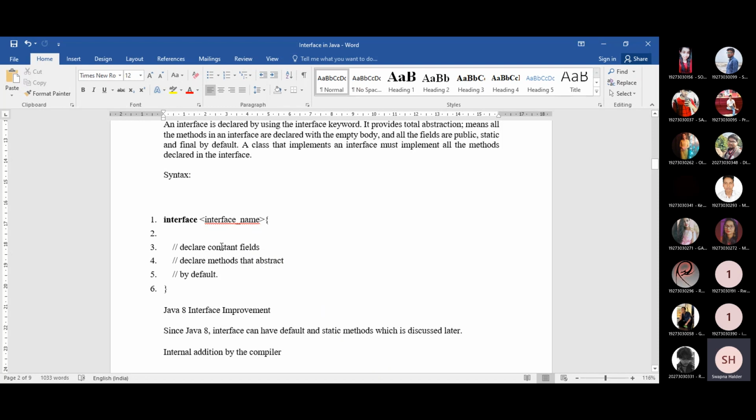For the time being, we are just considering that this interface only contains abstract methods.